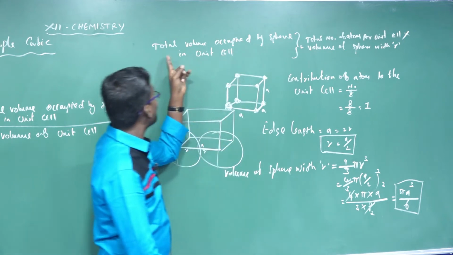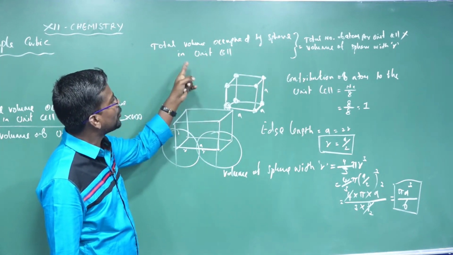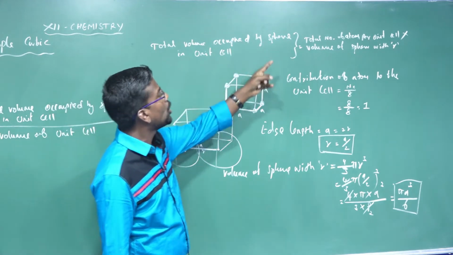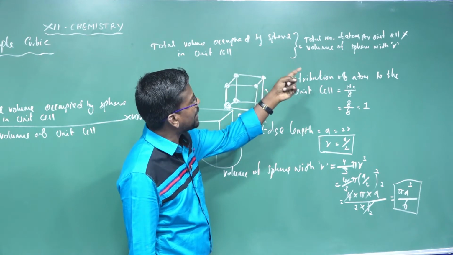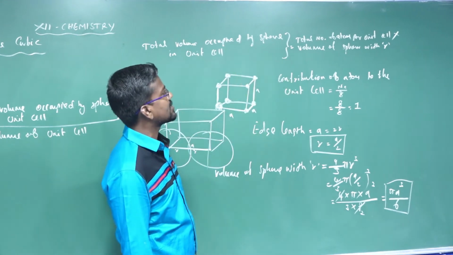What is the meaning of the total volume occupied by spheres in the unit cell? It is equal to the total number of atoms per unit cell multiplied by the volume of the sphere with radius.